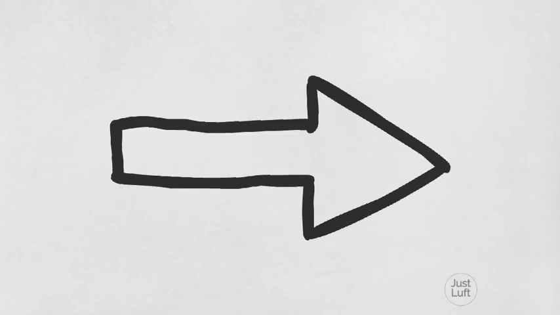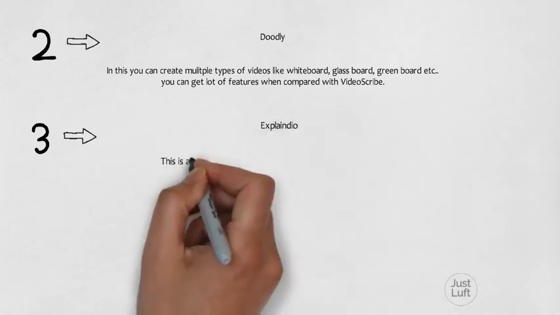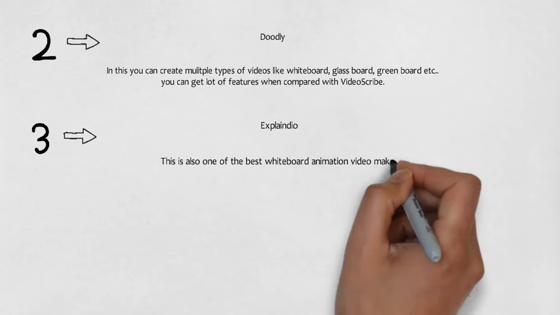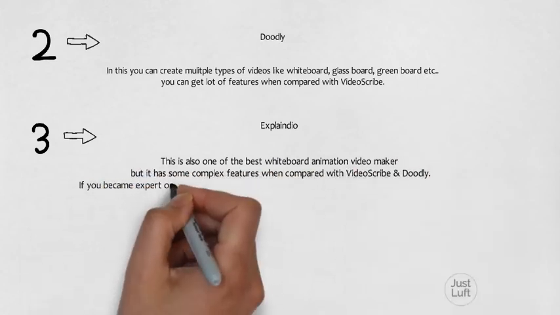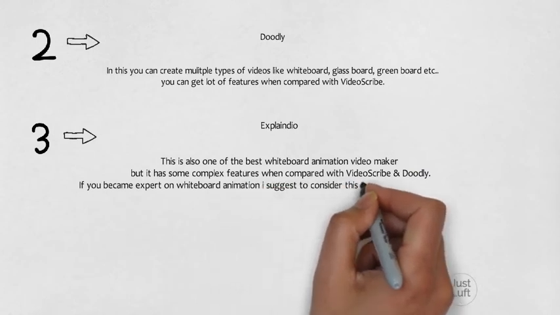And finally number 3. Explaindio. This is also one of the best whiteboard animation video maker, but it has some complex features when compared with Video Scribe and Doodly. If you became expert on whiteboard animation, I suggest to consider this to make best animation videos.